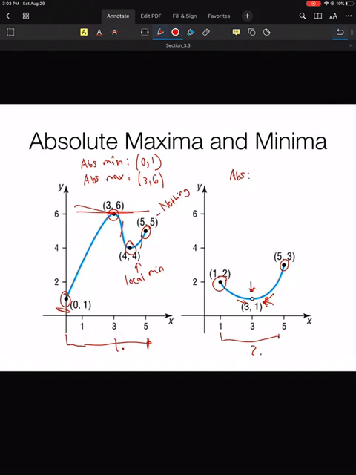So the clear one is an absolute maximum. Hopefully it's clear that the absolute maximum happens at (5, 3). And so then the question is, is there an absolute minimum? Is there a point that is lower than all points on the graph? Your thought process should take you to say that yes, of course there is one. It's (3, 1).